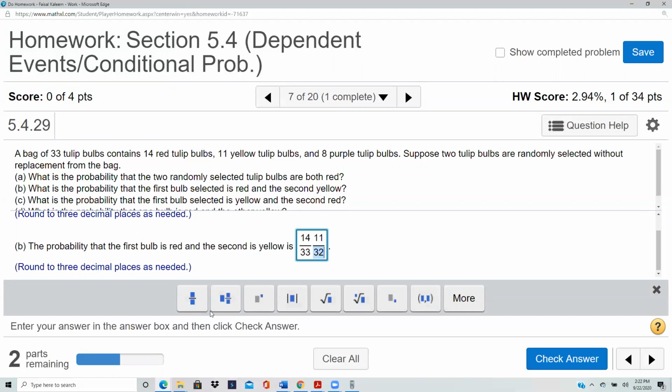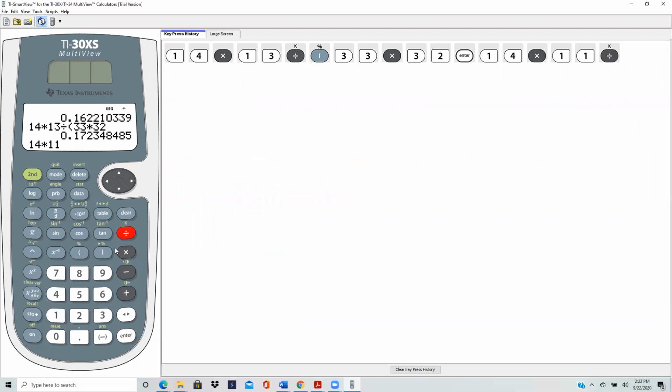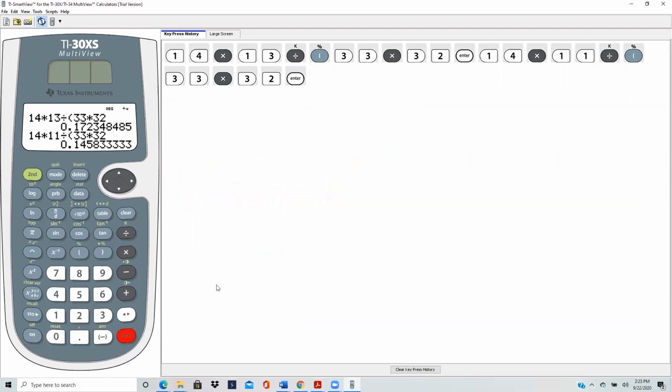So 14 times 11 over 33 times 32. Point 146.